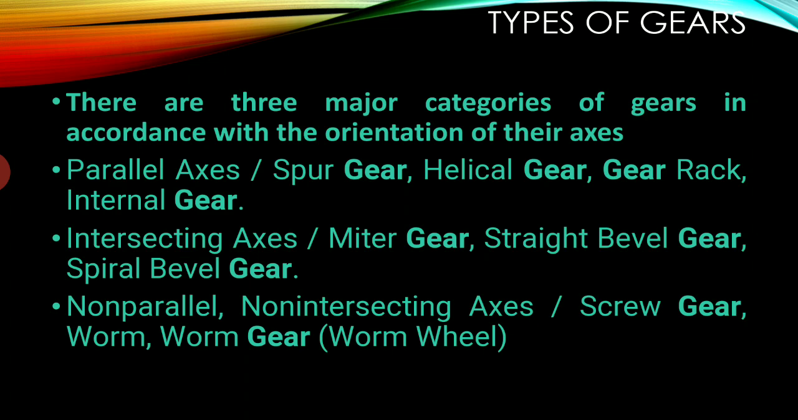In intersecting axis, we have miter gear, straight bevel gear, and spiral bevel gear. For non-parallel or non-intersecting axis, we have screw gear, worm gear, and worm wheel.